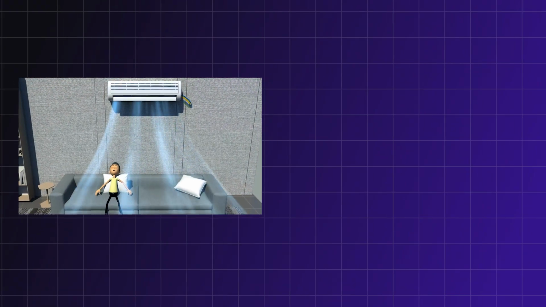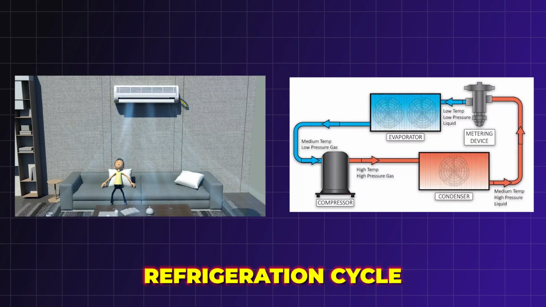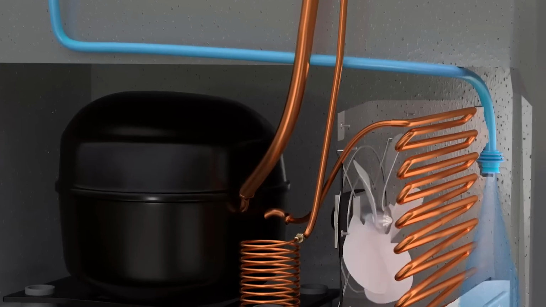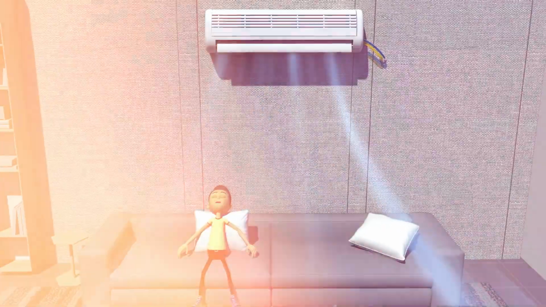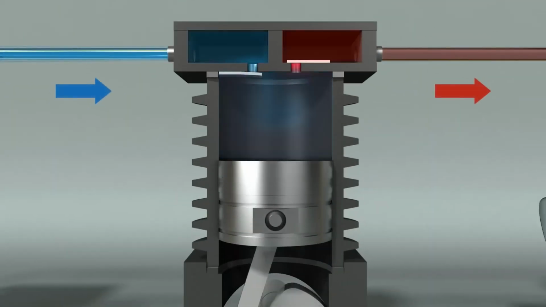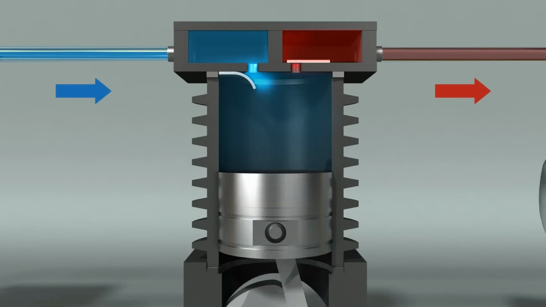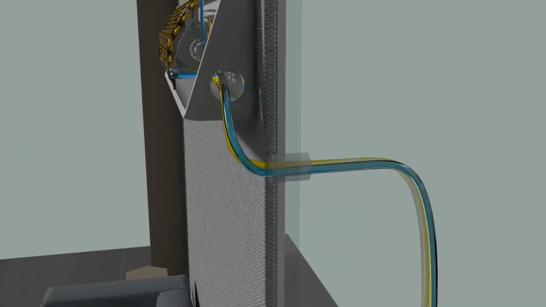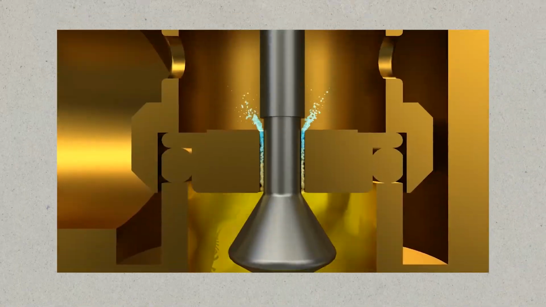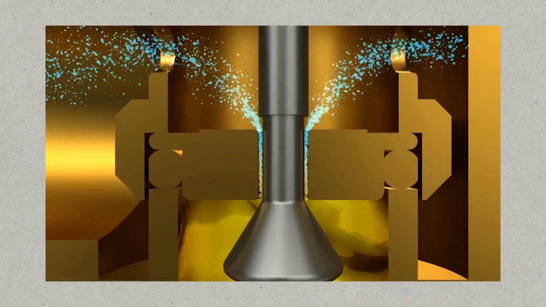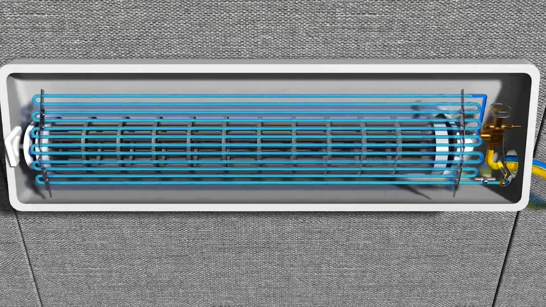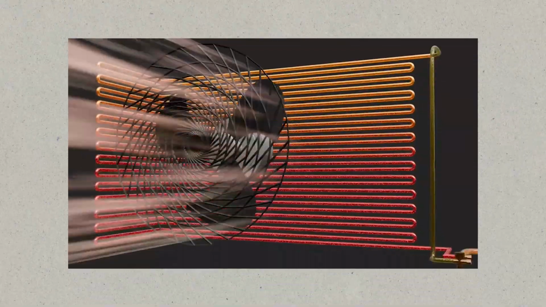To understand air conditioning, we need to learn about the refrigeration cycle. This cycle is the fundamental process that allows air conditioners to cool indoor spaces efficiently. It involves a refrigerant, a special fluid with properties that enable it to absorb and release heat effectively. The refrigeration cycle has four main stages: evaporation, compression, condensation, and expansion. Each stage plays a crucial role in transferring heat from inside the room to the outside environment, thereby cooling the indoor air. The first stage is evaporation.